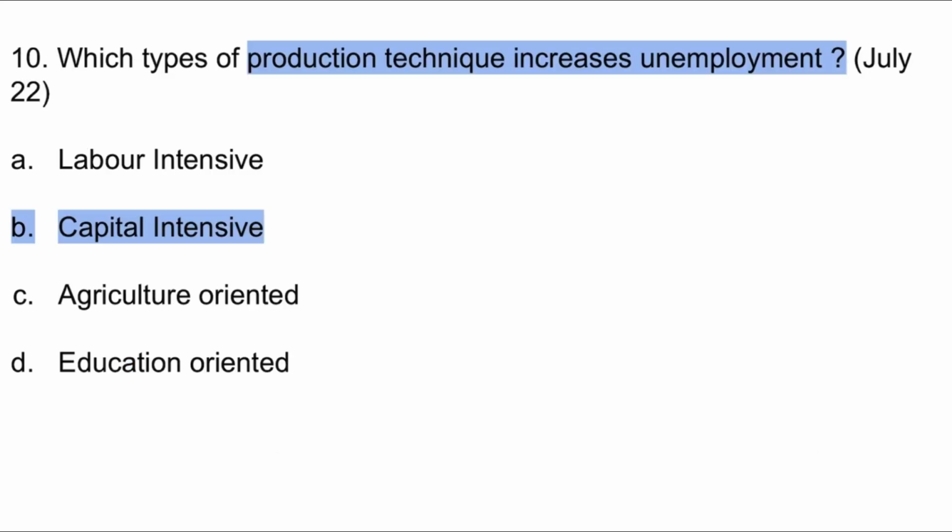Number 10. Which type of production technique increases unemployment? Students, here the keyword is increases unemployment. Production technique that increases unemployment is capital intensive. When we use machinery, we require less number of labor. So there may be chances of unemployment in an economy. Majority of the students interpret this question incorrectly and take the other option, that is labor intensive. But here interpret the question well and your answer should be option B, capital intensive.